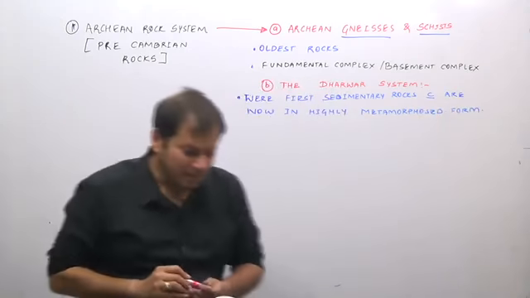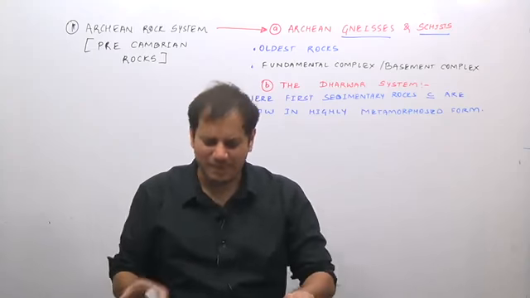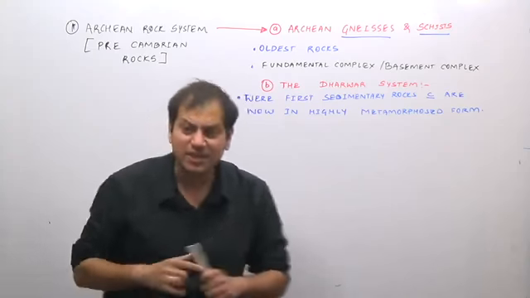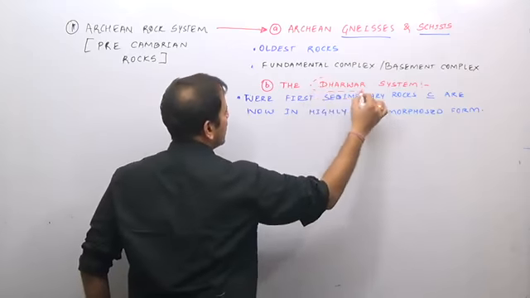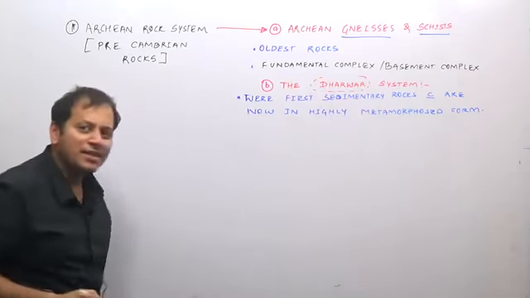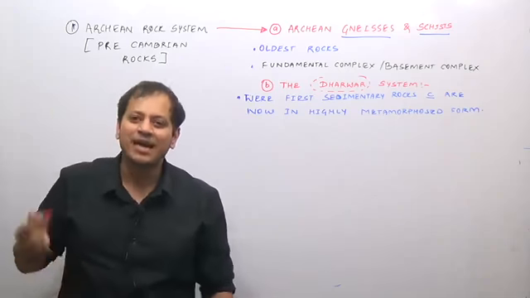Now, why the name Dharwar sediments? Because these rocks were first studied in the Dharwar district of Karnataka, and therefore the name Dharwar sediments.